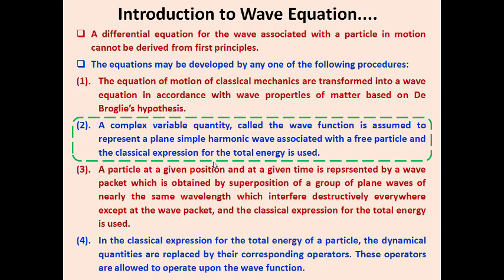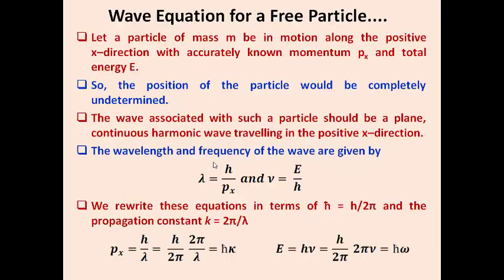So this is the one other procedure utilized for derivation of the wave function. Out of this, we are just going to discuss the basics followed by Schrödinger in deriving the wave equation. Whenever you start working with the wave equation of a particle, we apply the condition that a particle of mass m is moving along the positive direction with accurately known momentum and total energy.